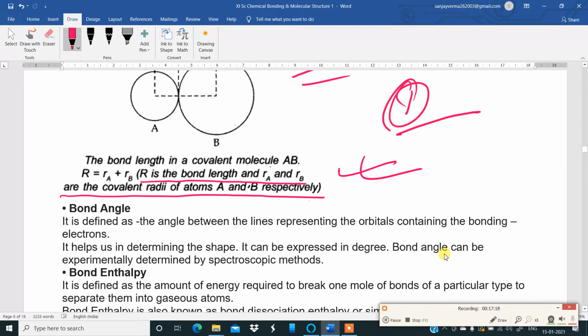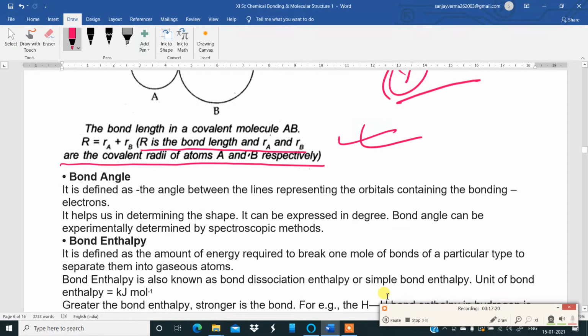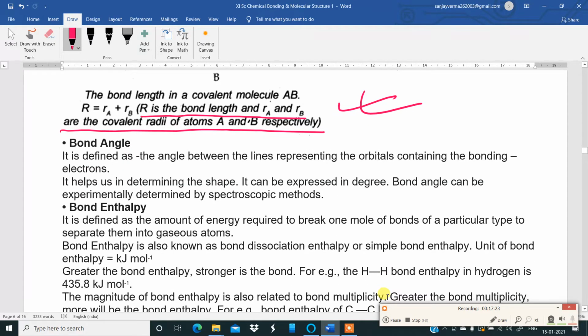Then moving to the bond angle. What is the bond angle? The bond angle is defined as the angle between the lines representing the orbitals containing the bonding electrons. Now this bond angle helps us in determining the shape.